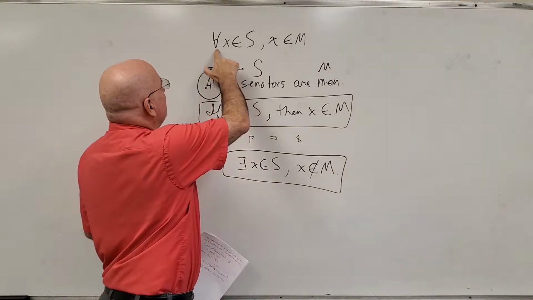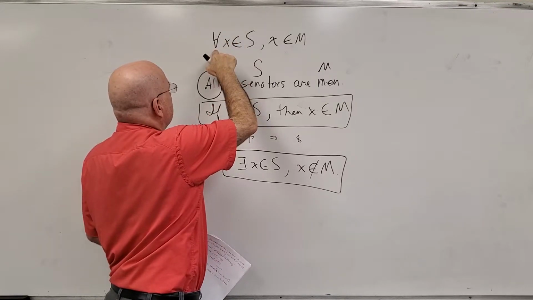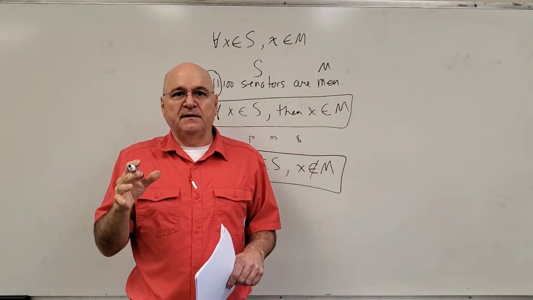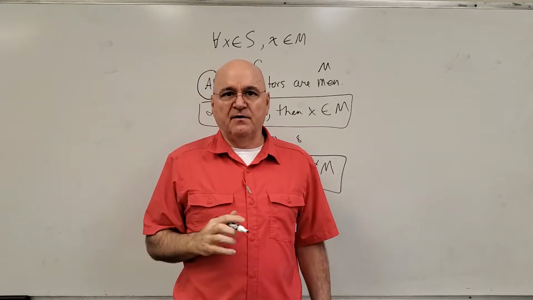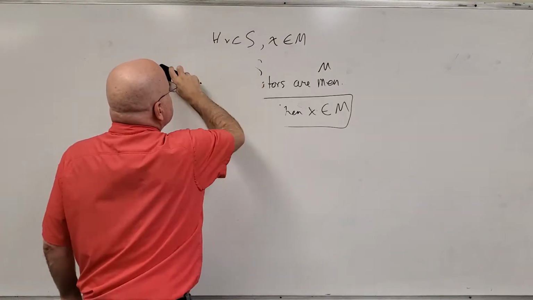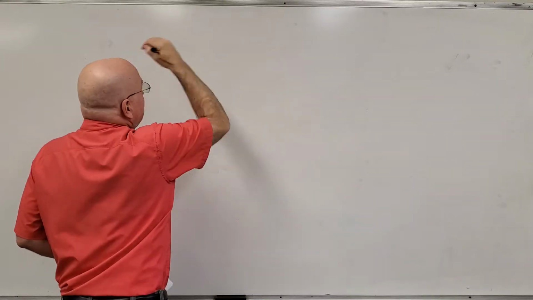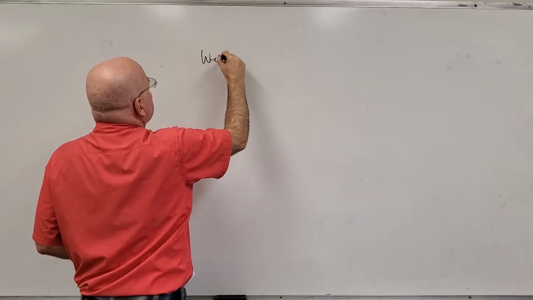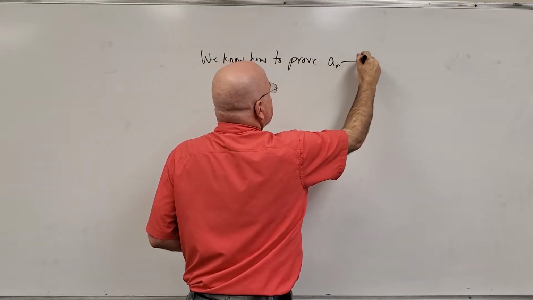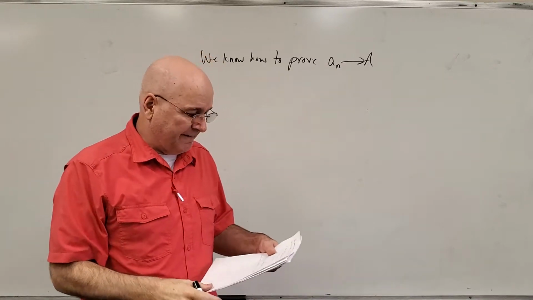So what we'll notice is when you're negating a statement that has a for every, or for each or for all, it's going to turn into a there exists. When you have a statement that has a there exists and you want to negate that statement, it's going to turn into a for all or for each. Okay, let's do a specific example that we're going to need in the proof of our next theorem. We know how to prove that a sequence converges to A, if in fact it does converge to A, because we use the definition.